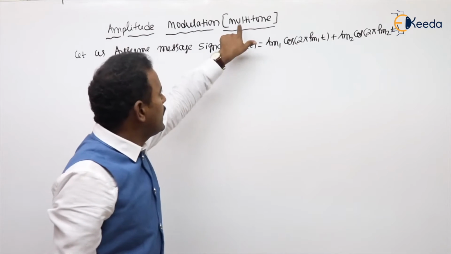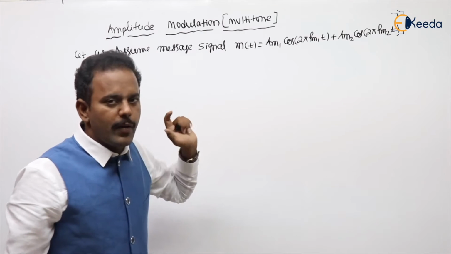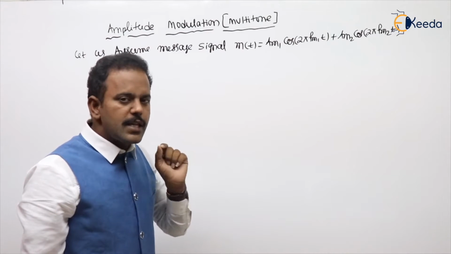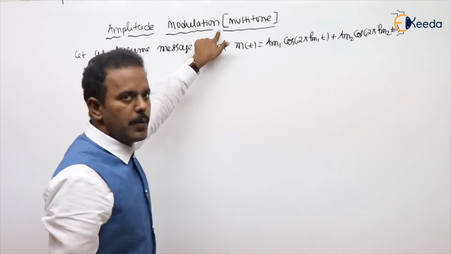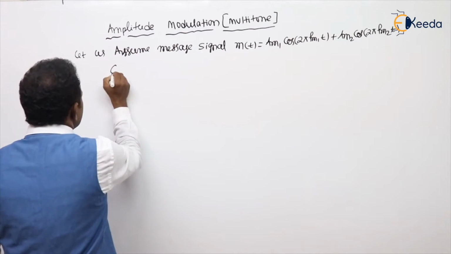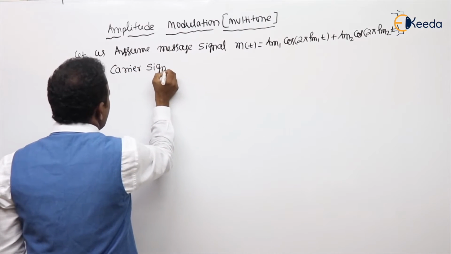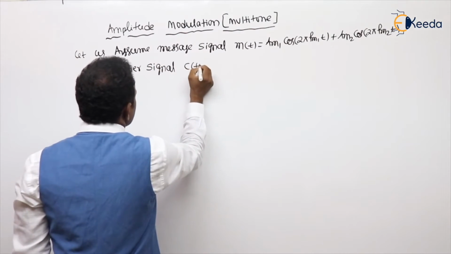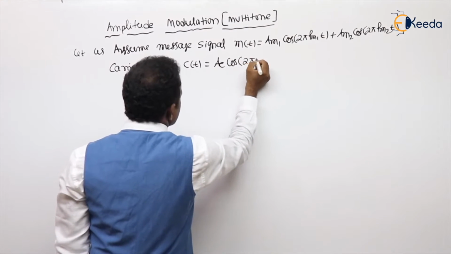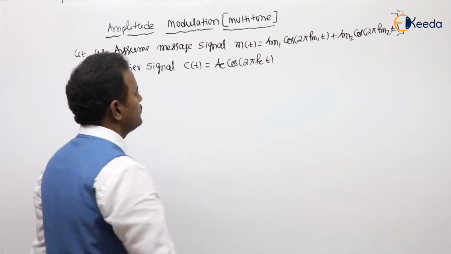So multi-tone, my meaning is the message signal is having multiple frequency components. If you do the modulation corresponding to a message having multiple frequencies, it is called multi-tone modulation. Are you getting my point? The carrier is always the same. Carrier signal c(t) equal to Ac cos 2 pi fc t. Getting my point or not?